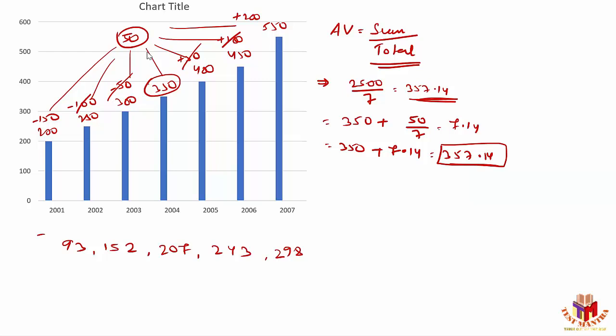903 by 5. That means how much? 903 by 5, how much? 198. Okay. Is it exactly 198? 198.6. Right.